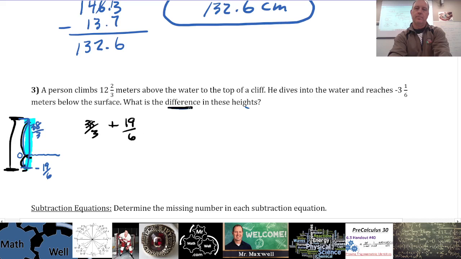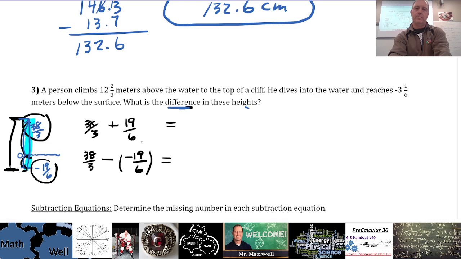As a subtraction or as a difference, this is what you would do. You would do 38 over 3 minus this distance, negative 19 over 6. So you'd find the difference between you. This is the large one, this is the small one. So take the large one minus the small one, and that's the difference. Now notice that these two are exactly the same because I'm subtracting a negative. Okay? Any questions about that? When you find a difference between any two numbers, take the large one minus the small one. That's the overall difference. Okay?